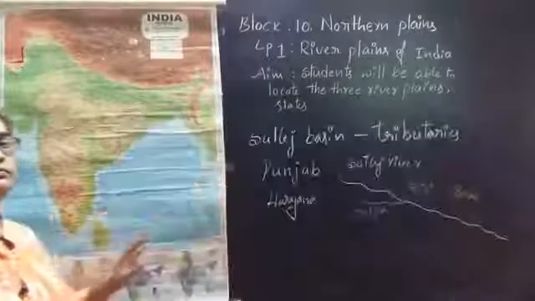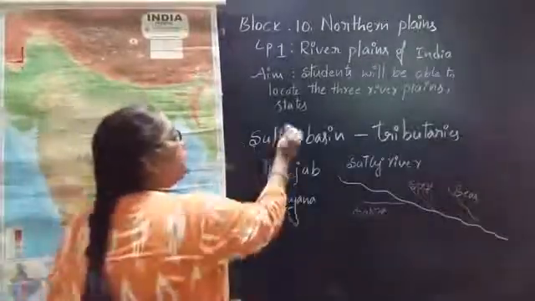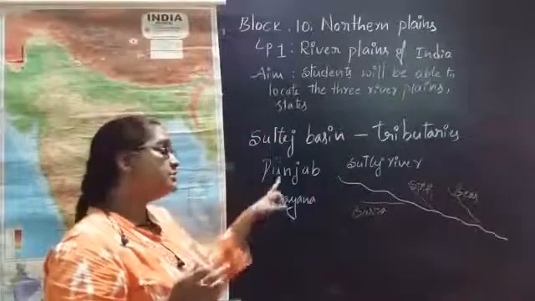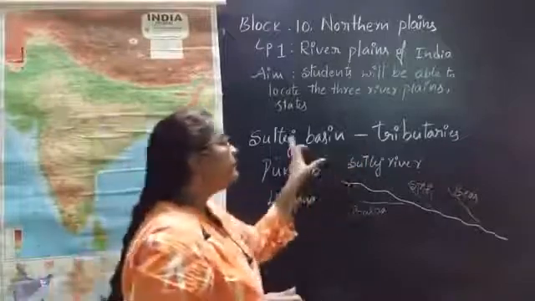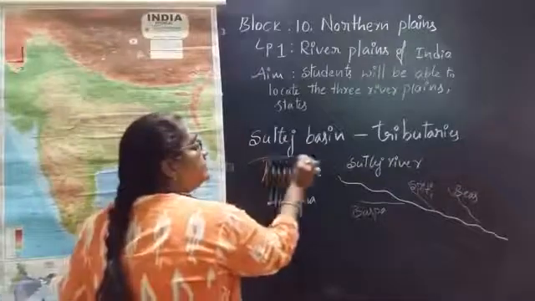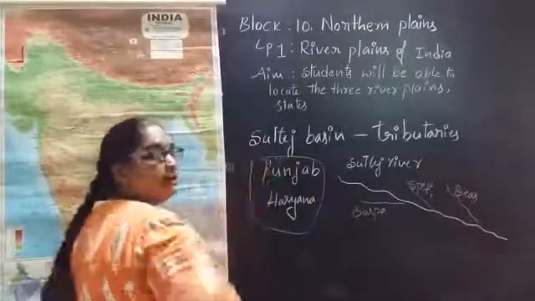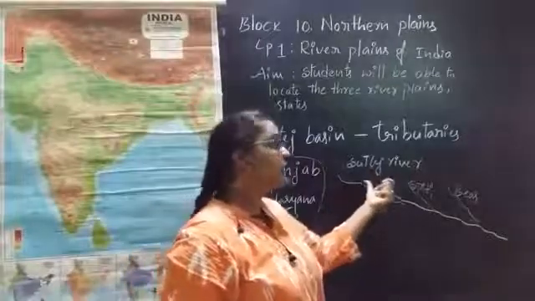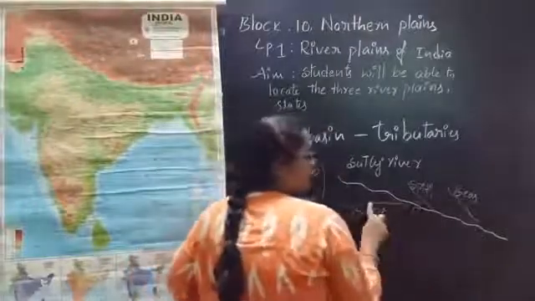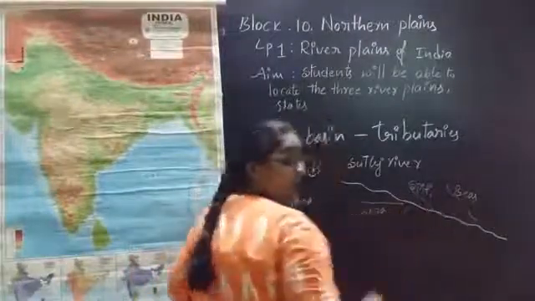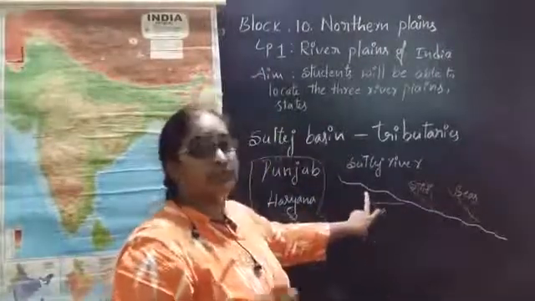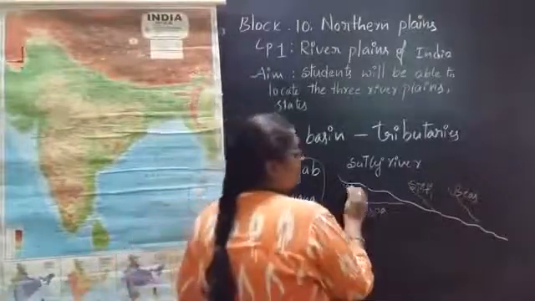Yes? Okay. We are discussing one more time the Sutlej basin. Which states come under the Sutlej basin? Punjab and Haryana. So the Punjab basin has the main river, Sutlej river. That's why these two states are known as Sutlej basin. So what is a tributary of Sutlej? Tributary means what? When a main river flows, if other rivers join into the main river, those other rivers are known as the tributaries. So here I have drawn pictures.